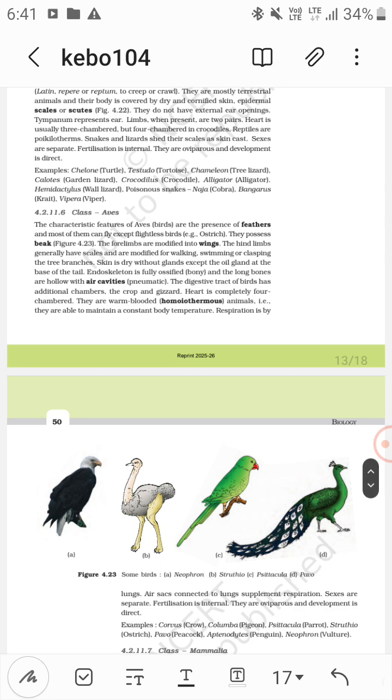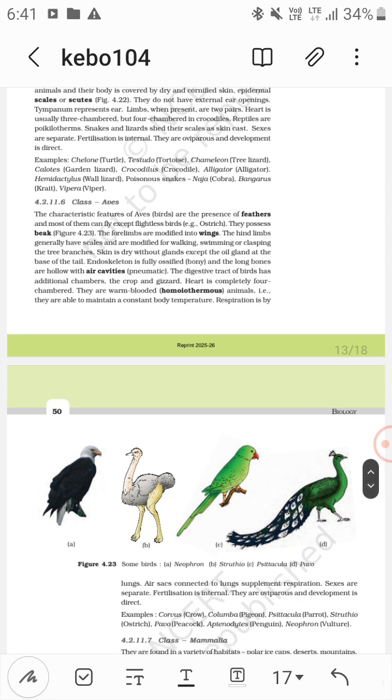Now fertilization is internal. They are oviparous and development is direct. Examples: Chelone, that is turtle. Testudo, that is tortoise. Chamaeleon, tree lizard. Calotes, garden lizard. Crocodylus, crocodile. Alligator, alligator. Hemidactylus, wall lizard. Poisonous snakes: Naja, cobra, Bungarus, that is krait, or Vipera, that is viper.